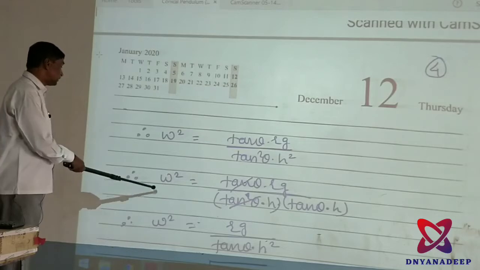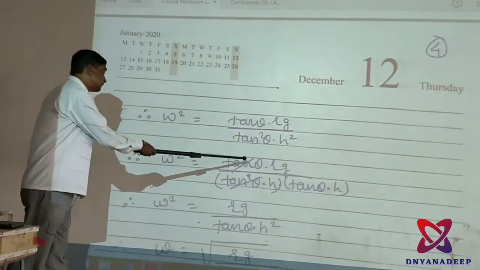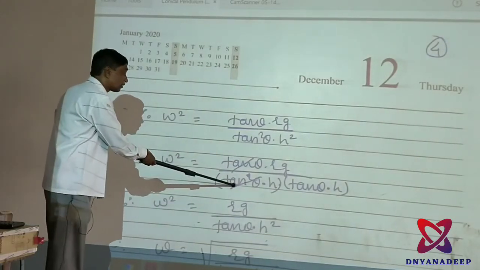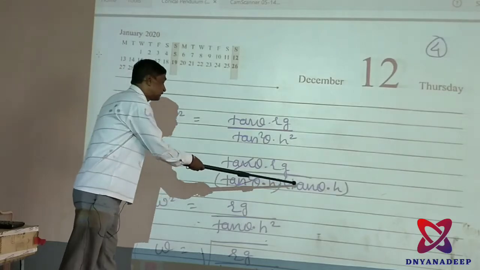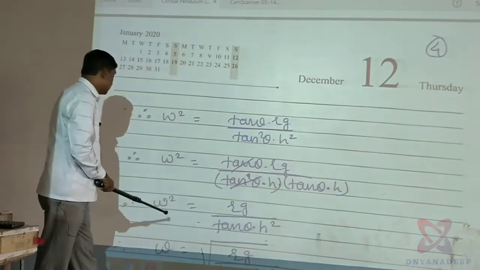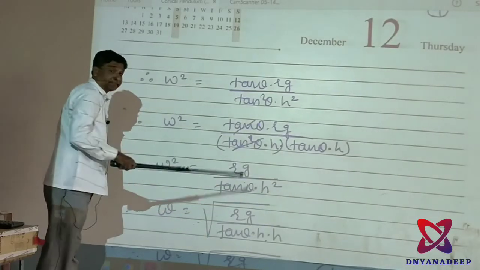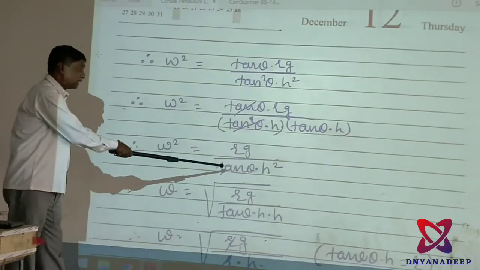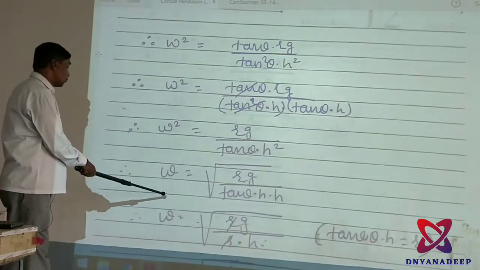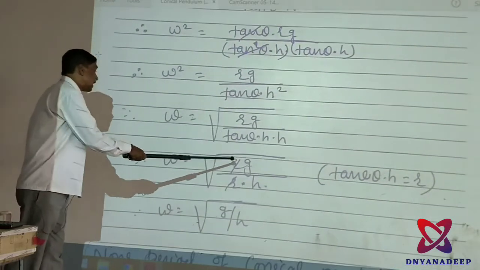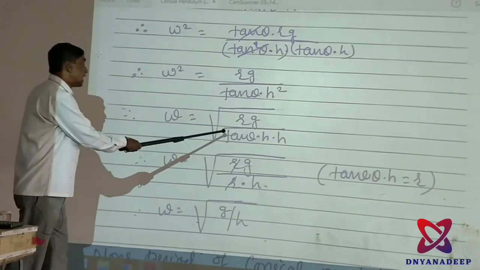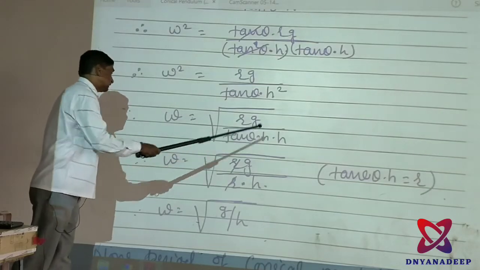The next, omega square is equal to, tan theta cancels, r g upon tan theta into h square. Therefore, omega is equal to square root of r g upon tan theta into h.